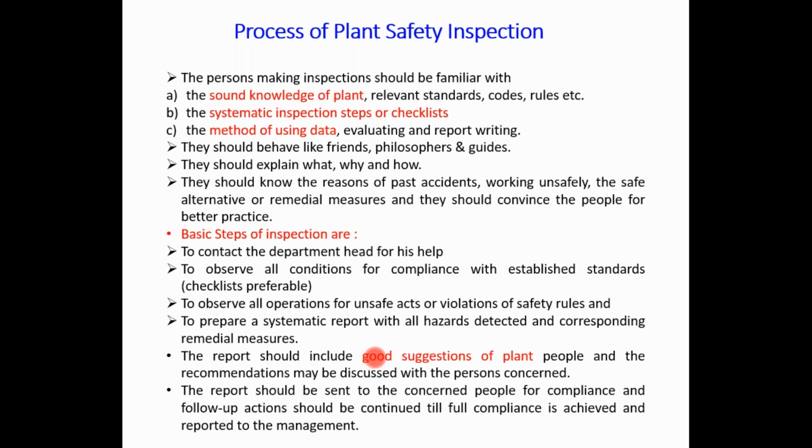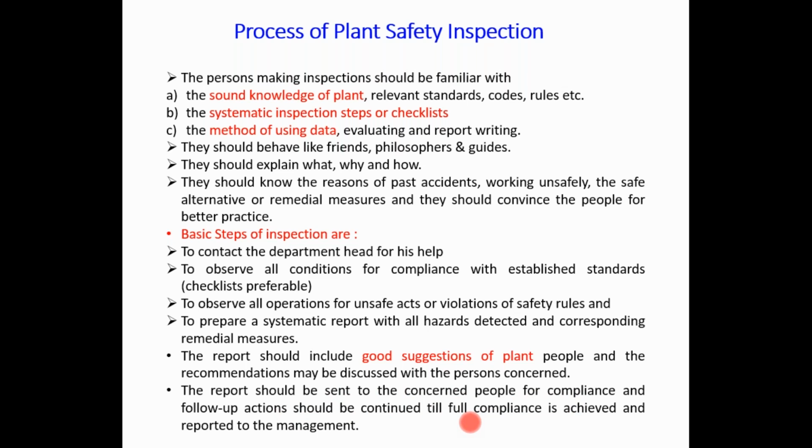Sometimes the statutory inspector indicates some points: these are the unsafe conditions, these are the unsafe acts, or you should modify these SOPs or procedures in a particular way. Normally if the task is time consuming, they ask to complete all these things in one month, three months, or six months, depending on the situation.